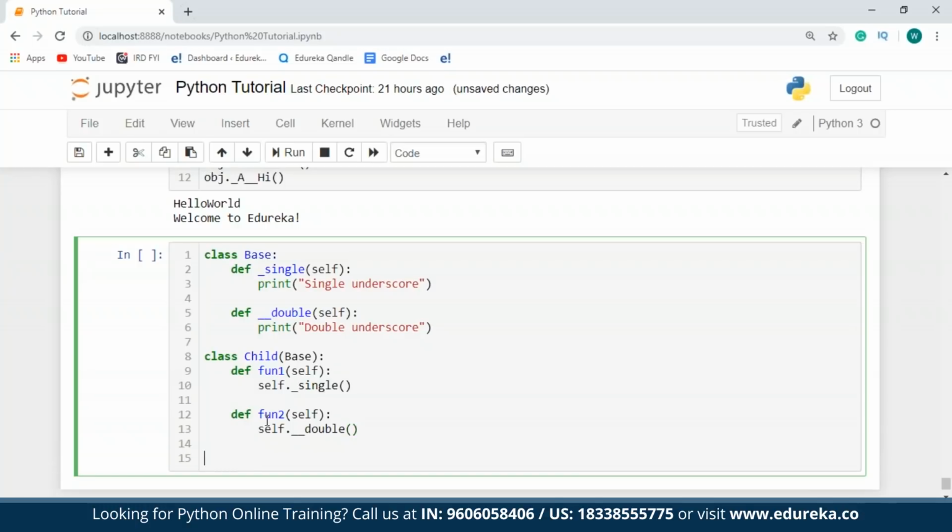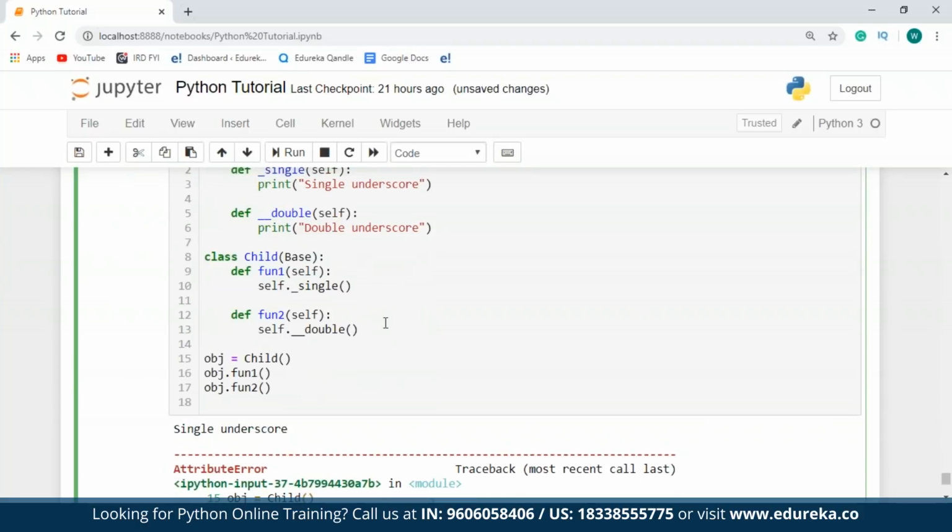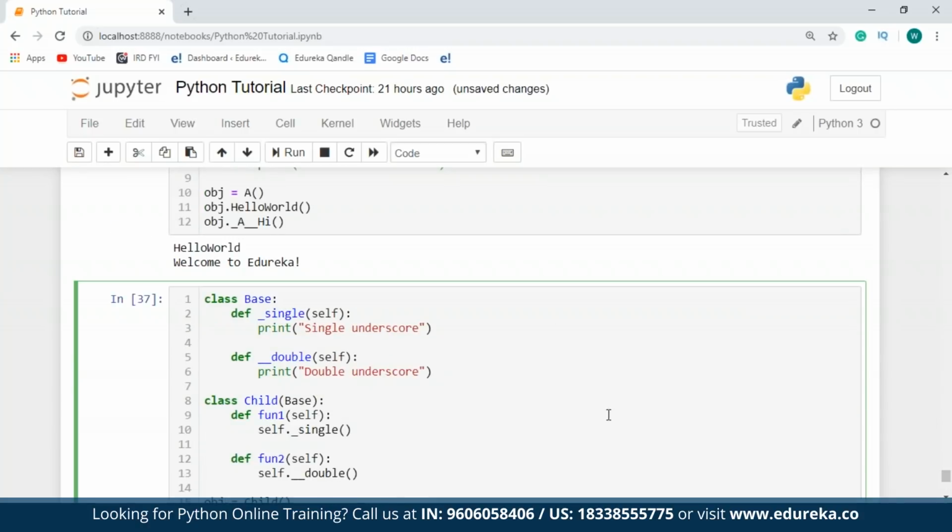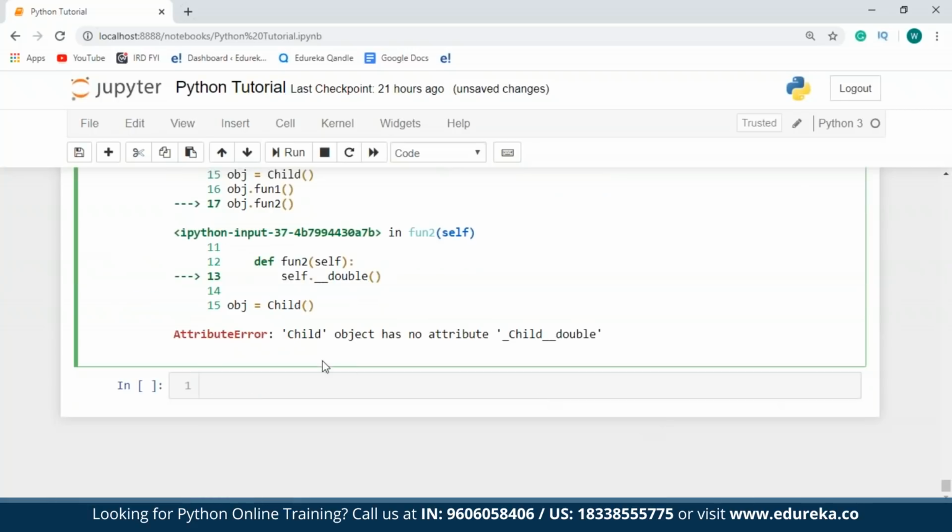So now let's create an object of the child class. So I'll say obj equals child, and I'll call obj.function1 and function2. Now let's see what happens. As you can see over here, the function having a single underscore has been inherited and executed by the child class, whereas the function that contains a double underscore throws an error saying child object has no attribute named _child__double.